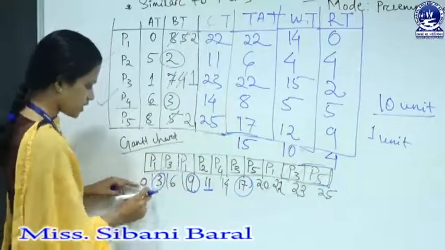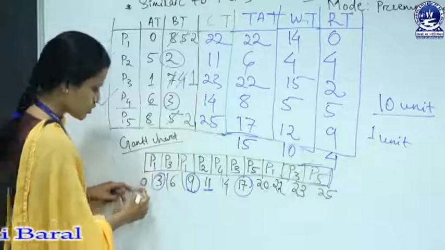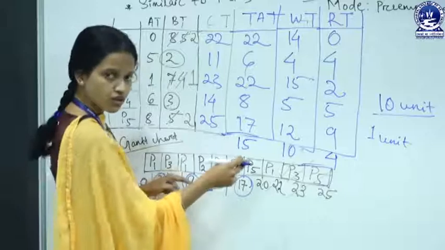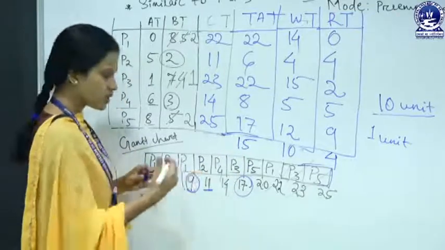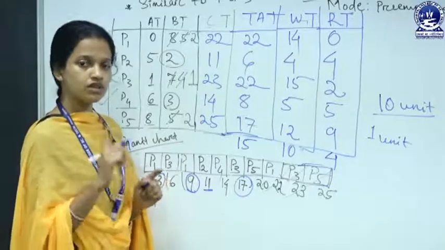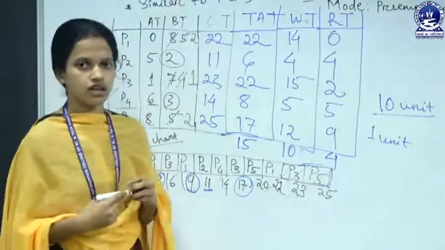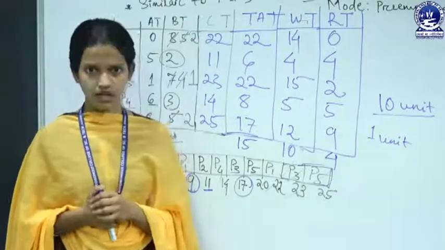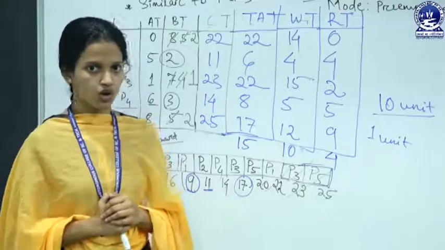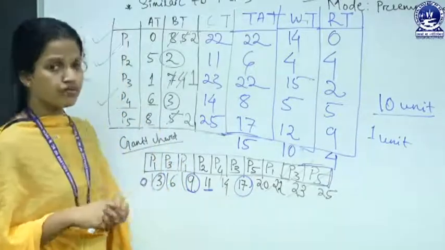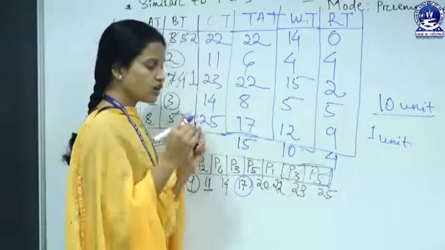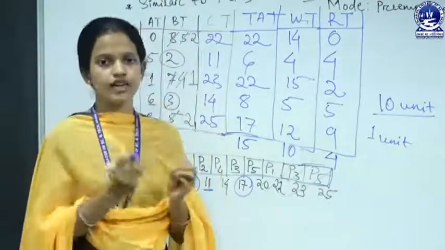Here P1 continues its execution from 0 to 1, and again it is preempted and sent to the ready queue, and another process comes and also continues its execution for 1 unit of time. This is how context switching happens, and more context switching is not good for a processor. So we have to take a time slice, a time quantum, that is neither large nor small.